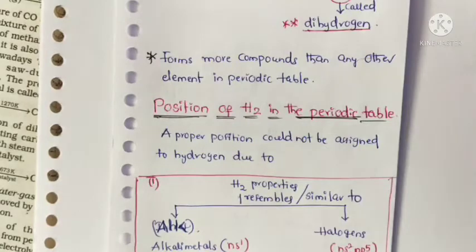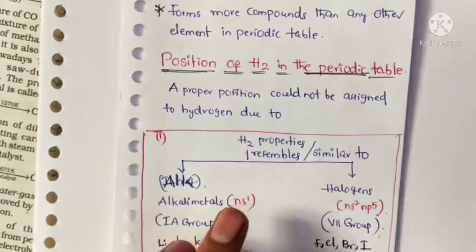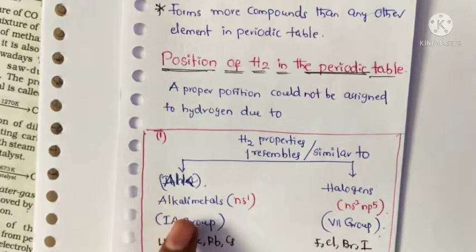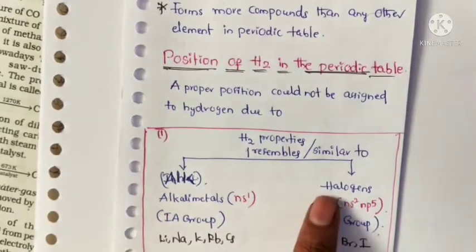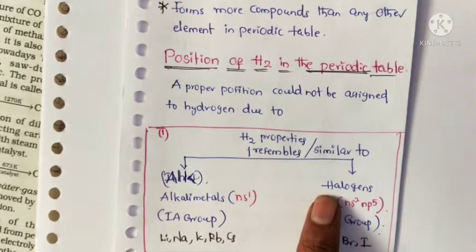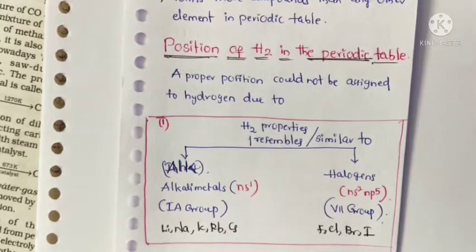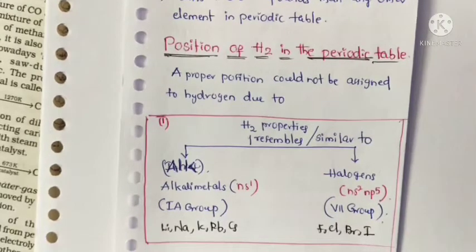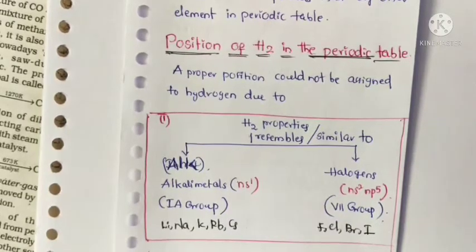The first one is that the properties of hydrogen resemble both alkali metals as well as halogens. So that's why the position of hydrogen could not be assigned in the periodic table.